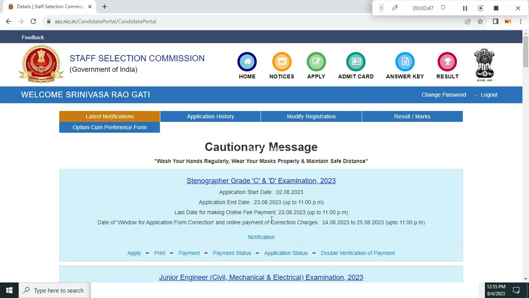I have given this SC caste, so there is no fee for me. If you have the fees, you can pay by clicking on this payment, so that you can pay fees through online or offline.